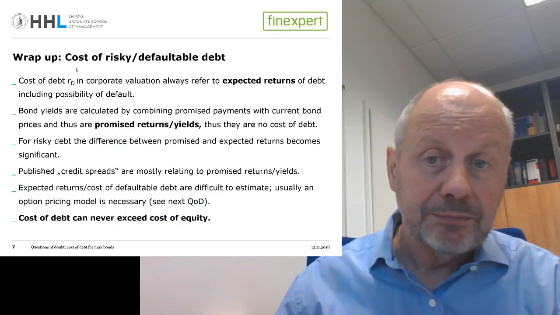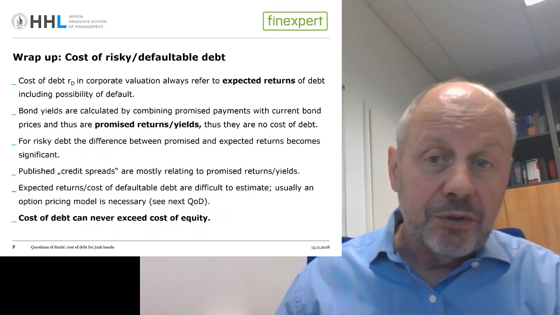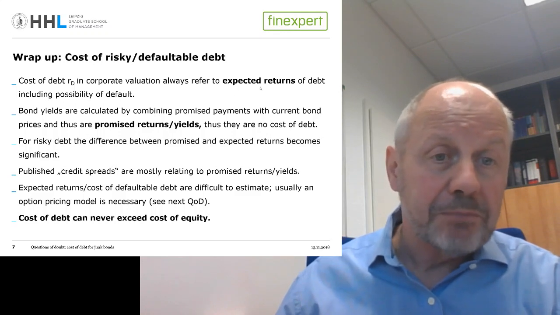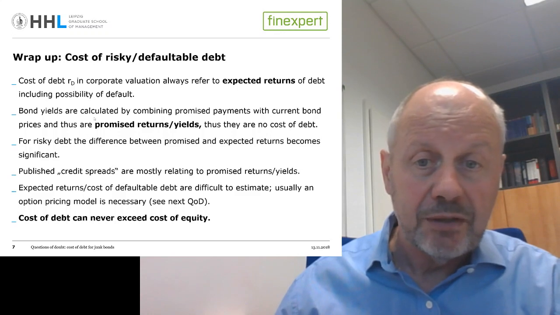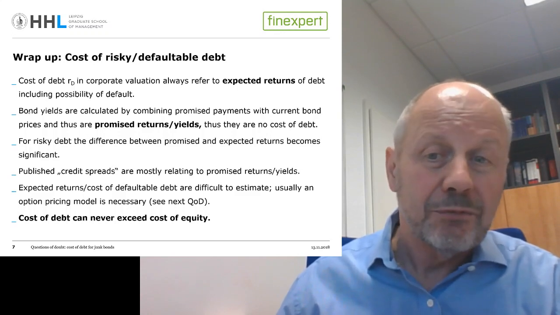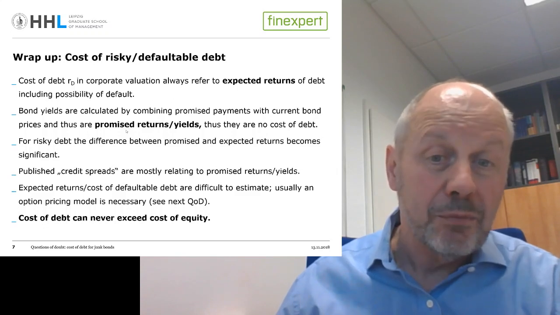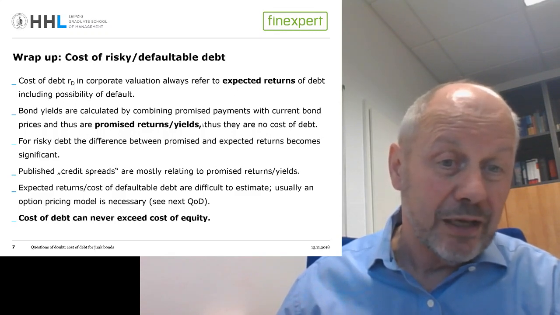So just to wrap up, with respect to the cost of risk in defaultable debt, whenever we talk about cost of debt, we refer to expected rates of return of debt, and that means that we have to include the possibility of default, whereas if we just look at bond yields, usually it is promised yields or promised rates of return that are calculated, and thus they do not serve as cost of debt.